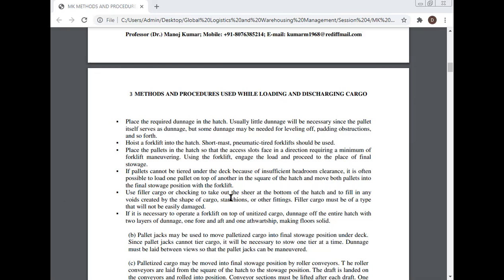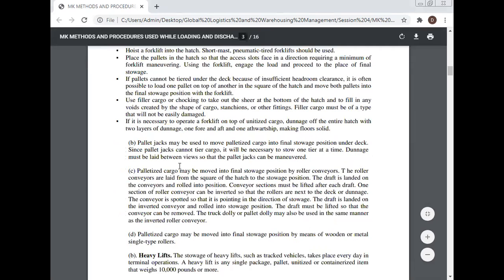If it is necessary to operate a forklift on top of the unitized cargo, dunnage the entire hatch with two layers of dunnage, one fore and aft and one athwartship, making the floor solid. Pallet jacks may be used to move palletized cargo into final storage position under deck. Since pallet jacks cannot tier cargo, it will be necessary to store one tier at a time. Dunnage must be laid between the tiers so that the pallet jacks can be maneuvered.